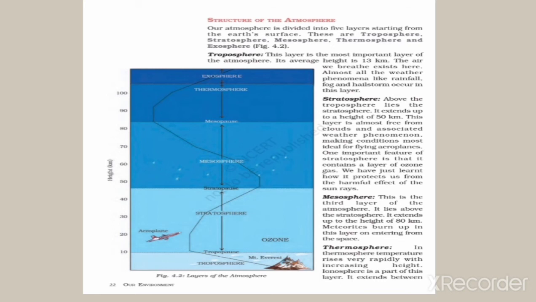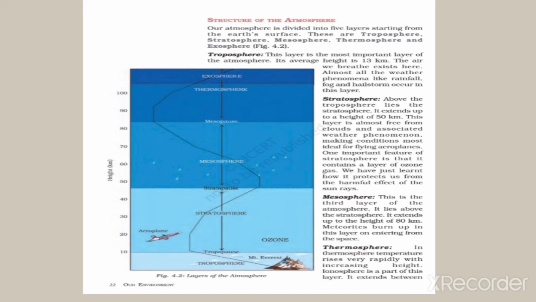This layer is almost free from clouds and associated weather phenomena, making conditions ideal for flying aeroplanes. It contains ozone gas, which protects us from the harmful ultraviolet rays of the sun, and the stratosphere is also called the ozone layer.